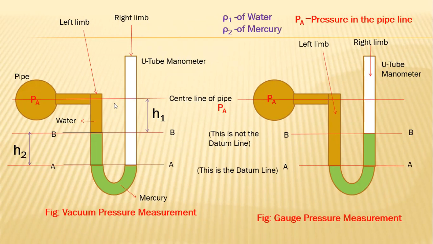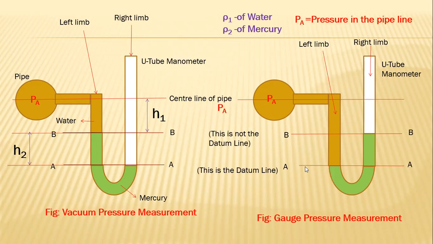So consider the left side figure, vacuum pressure measurement. Which one is the datum line? A A dash is the datum line. Why is A A dash the datum line in the case of the left side figure? Because it passes through the lower level, the lower surface of mercury.